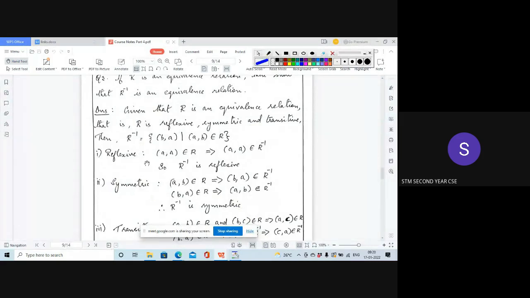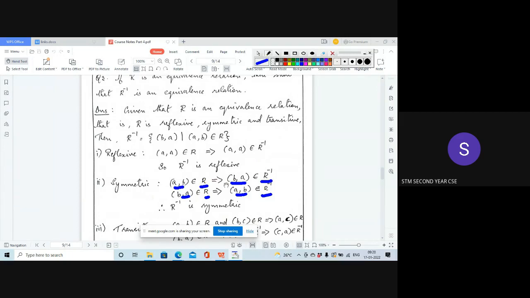Next, let us see whether it is symmetric. We have to prove that R inverse is reflexive, symmetric, and transitive. Only then can we say that it is an equivalence relation. So, let us check if it is symmetric. If AB is an element of R, then BA should also be an element of R, since R is symmetric. So if AB is an element of R, BA is there in R inverse. If BA is an element of R, then AB is present in R inverse. Taking the reverse is what is there in R inverse.